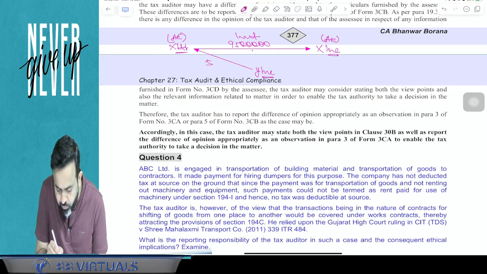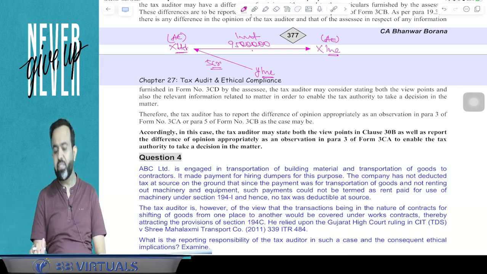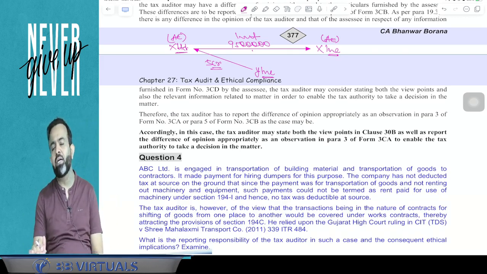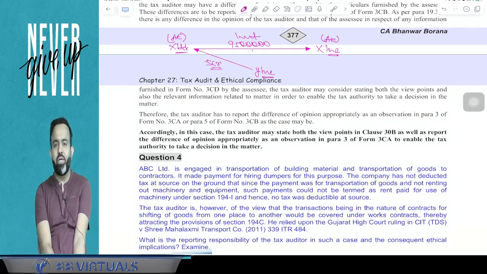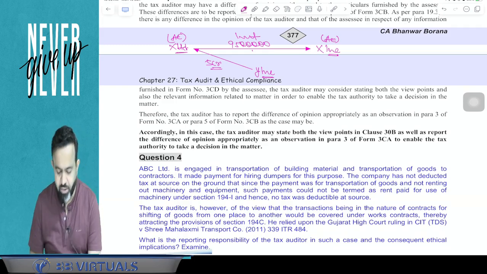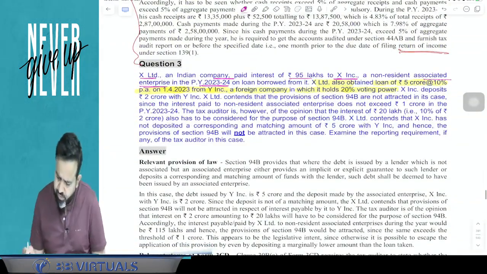And guys, here a 5 crore loan is taken, and in Y Inc they are holding only 20%. So can I say that there is no associate enterprise? The associate enterprise definition says 26% or more equity shareholding at any time during the previous year. So here there is no 26%, so there is no associate enterprise. But guys, what happened here? Next part.